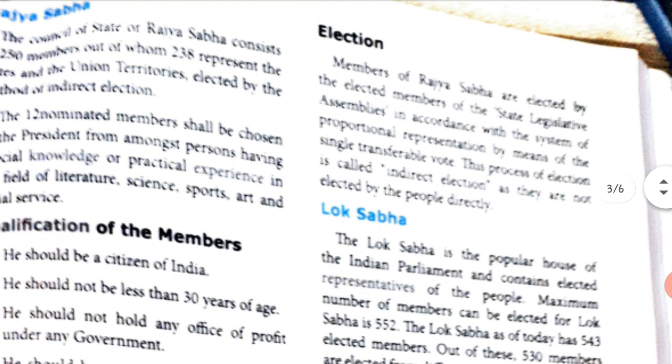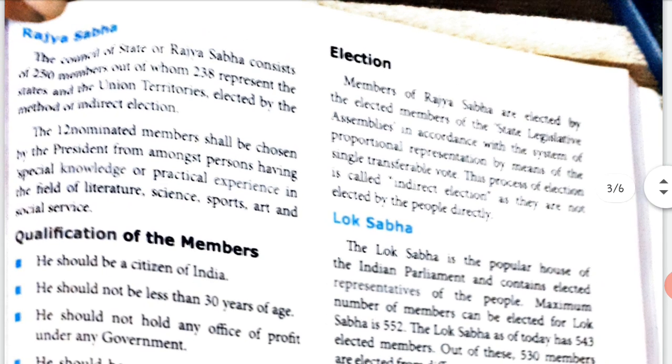Members of Rajya Sabha are elected by the elected members of the state legislative assembly in accordance with the system of proportional representation by means of single transferable vote. So, they are elected by the members who are there in the state legislative assembly. This process of election, single transferable vote, is called indirect election, as they are not elected by the people directly. So, we people don't elect the members of the Rajya Sabha.